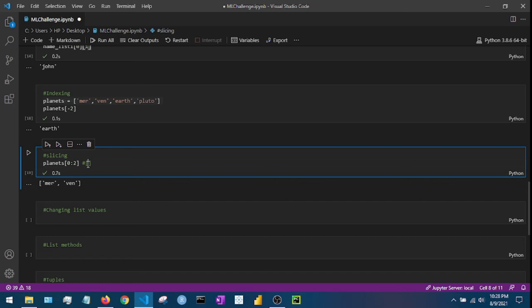So this statement will give me 2 elements from the list: number 1, which is at place 0, and number 2, which is at place 1, not the element at place 2. So when I say planets 0 to 2, it will give me Mercury and Venus. If I say planets 0 to 3, it will give me Mercury, Venus and Earth. So this is the basic thing about slicing.